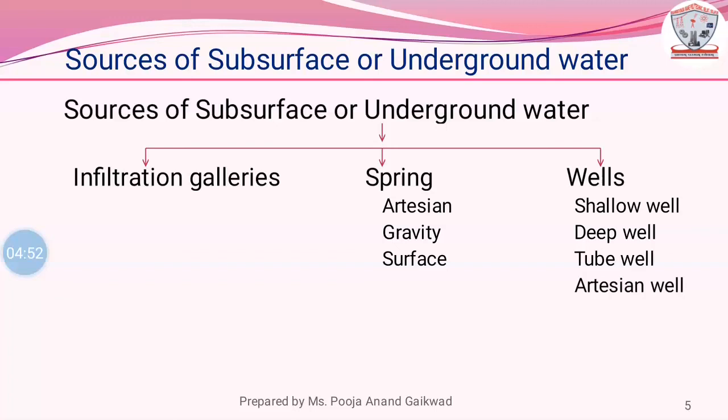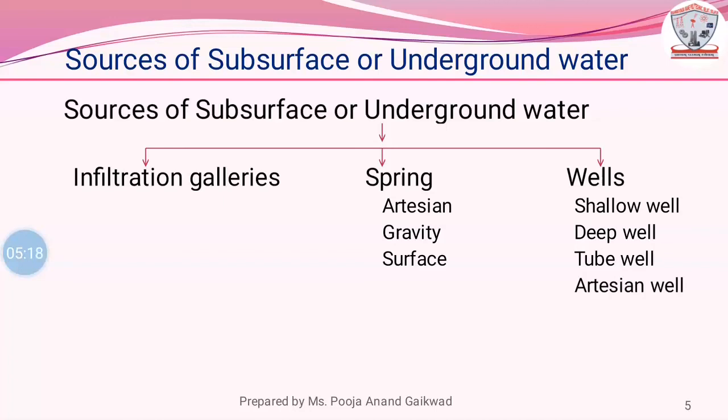It is sometimes referred to as a horizontal well. Second, spring. When groundwater appears at the surface for any reason, springs are formed. They serve as a source of supply for small towns, especially near hills or bases of hills.